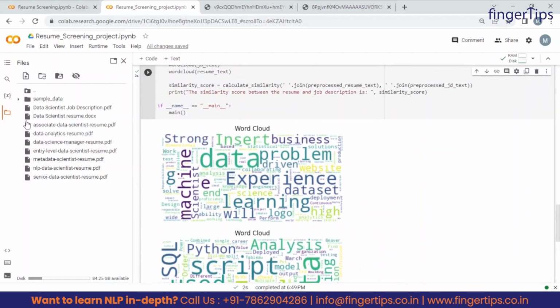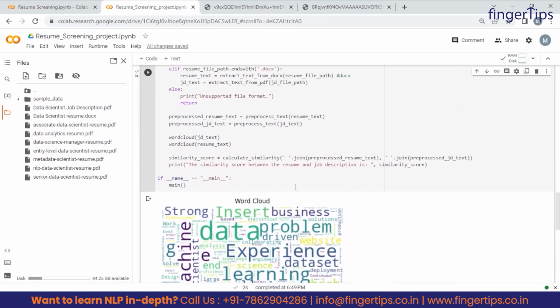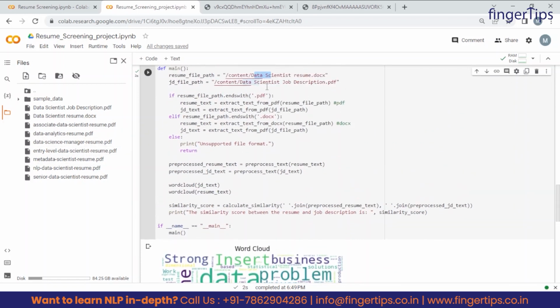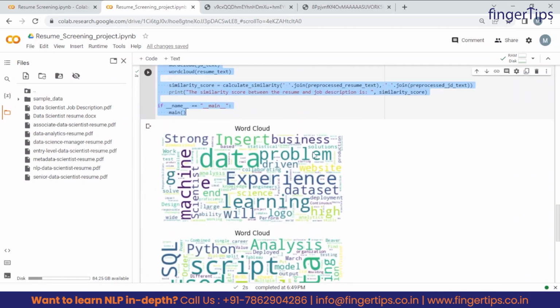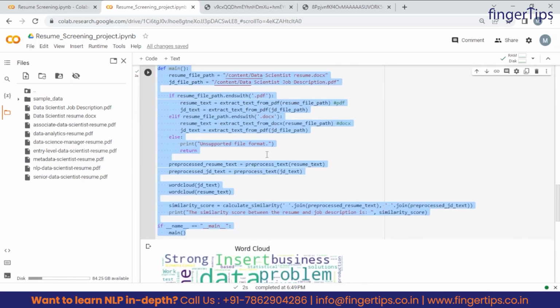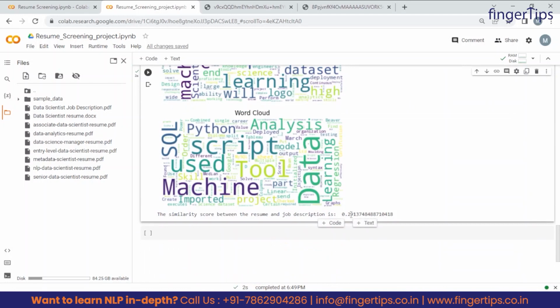So guys, this is how we can select all these resumes one by one and match them with our job description. And guys, this is how automated systems like ATS work. They match the job descriptions with resumes, and they select the top candidates like this, the resume which matches the most, right? And guys, we can adjust this similarity score threshold, or set a limit to determine whether a candidate is a good match for the job or not, right?